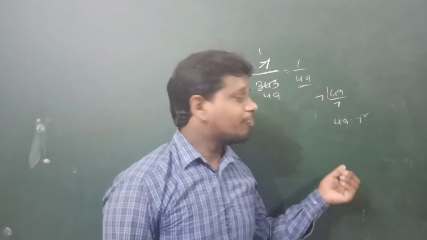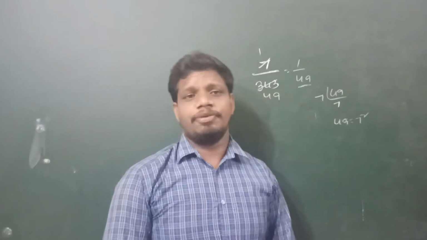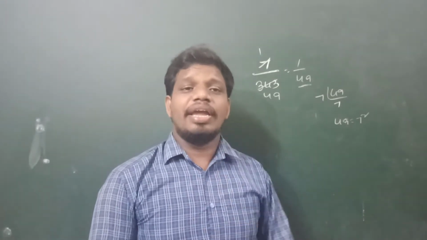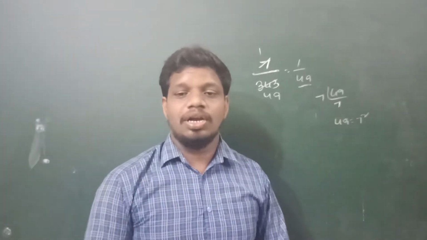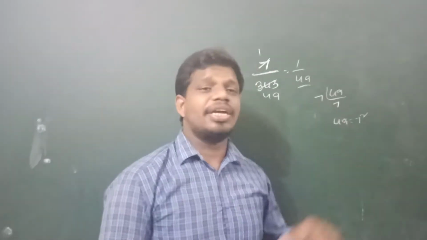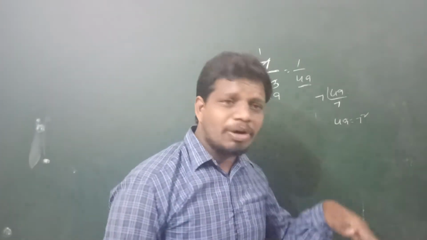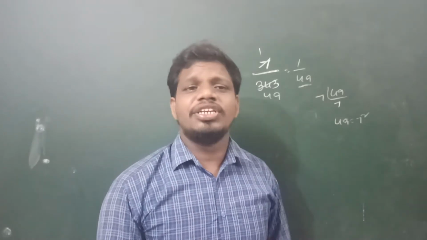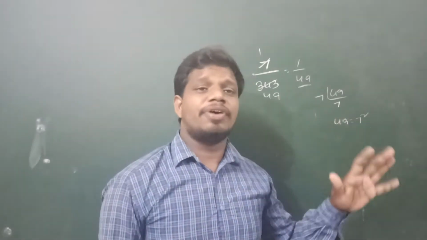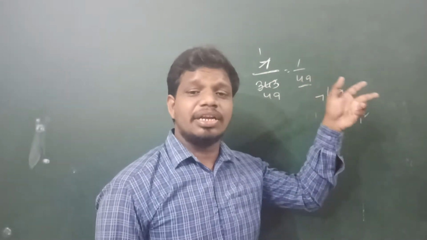So 7 square is not in the form of 2 to the power of n into 5 to the power of m. Then what can we say? It will not give a terminating decimal; it gives a non-terminating repeating decimal, because the denominator is not in the form of 2 to the power of n into 5 to the power of m. Here there is no power of 2, no power of 5, no combination of 2 and 5 powers. There is something other than 2 and 5. So that's why the decimal form of the rational number is non-terminating repeating decimal.